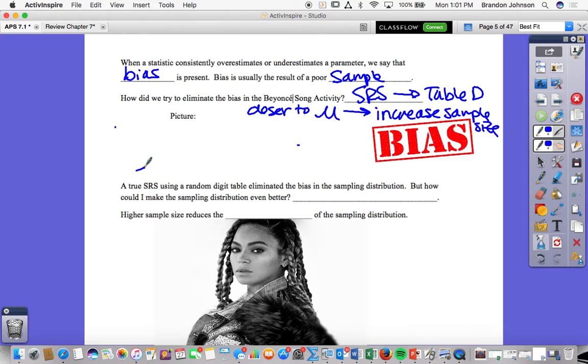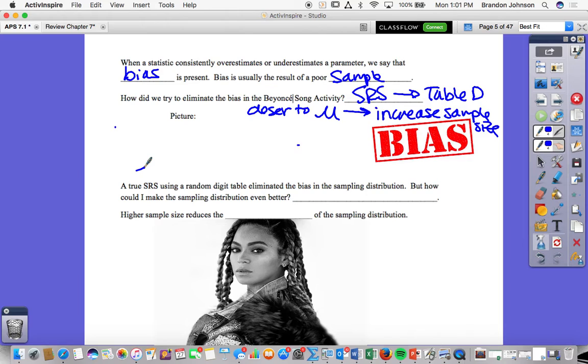All right, two more, and then I think I've got one more on the next page, but not very long. A true simple random sample using a digit table eliminated the bias in the sampling distribution. By the way, is this a sampling distribution? You took samples of words within a population. Correct. Here's a hint: this actually technically is not.